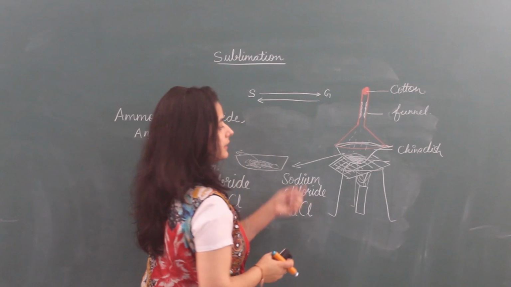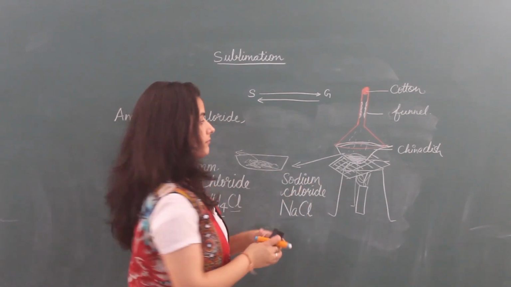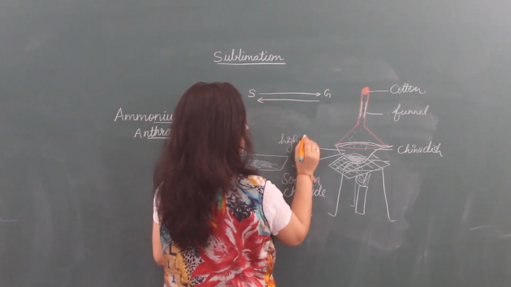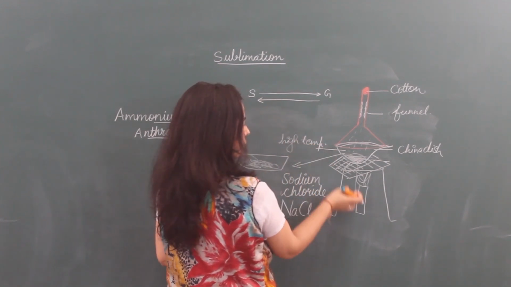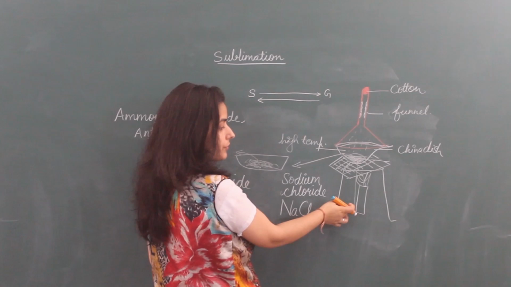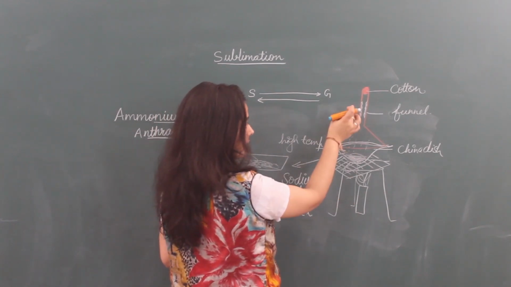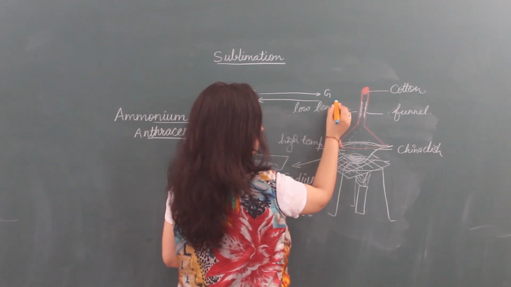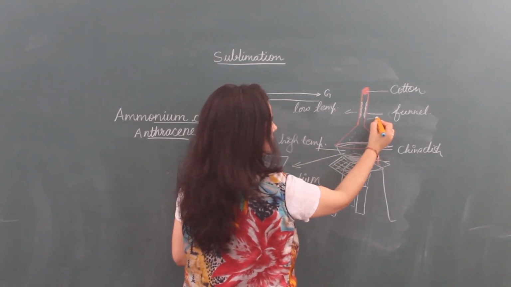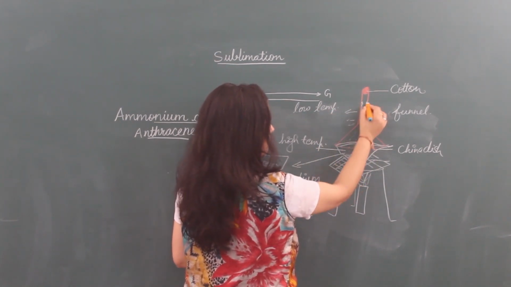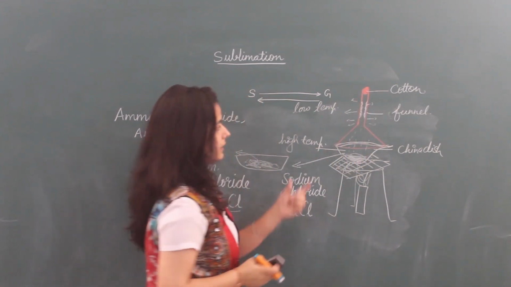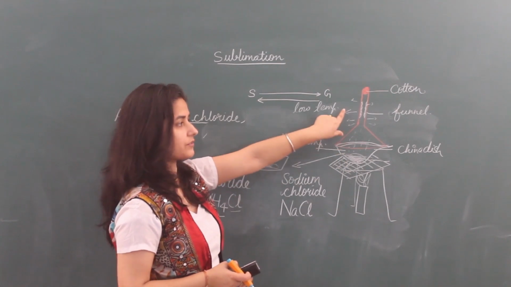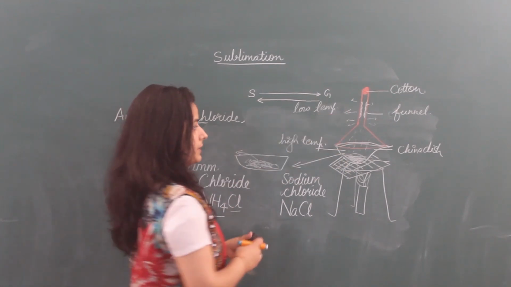Why does it happen? When we are heating this, here is high temperature, because it is regularly getting heat from the burner. But at this place, temperature is a little bit low, because heat is transferred to the surrounding. Now, what happened? Due to less heat, these vapors convert into solid form.